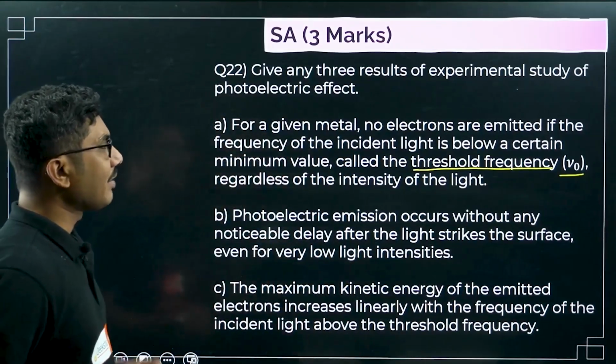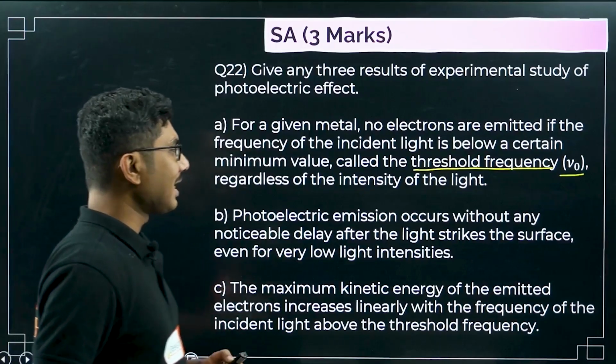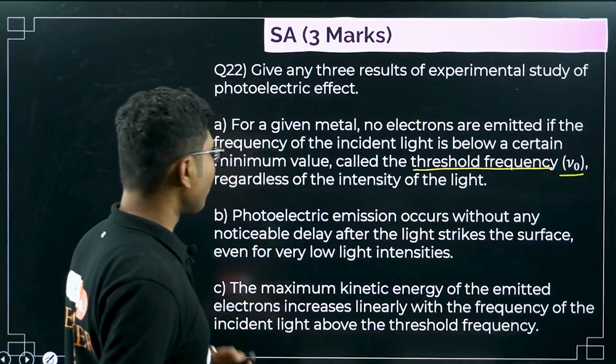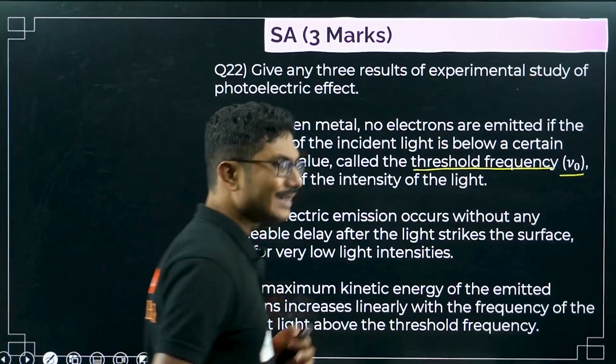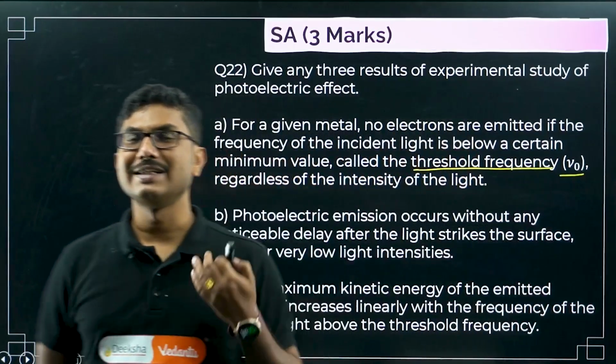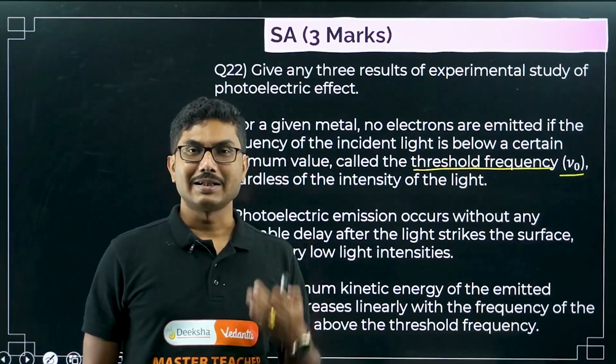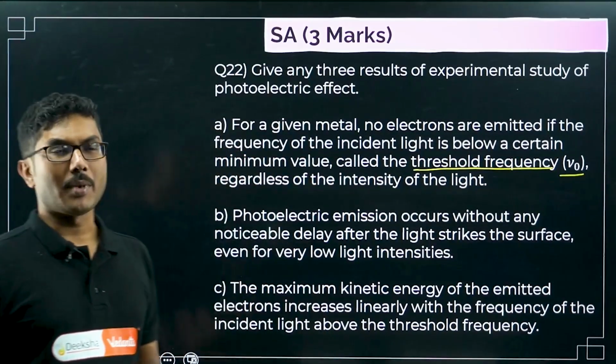The photoelectric emission occurs without any noticeable delay after the light strikes the surface, even for a low light intensity. So it is an instantaneous process. That's why photo emission is called an instantaneous process. As soon as you switch on the light, the electron will start to come out.